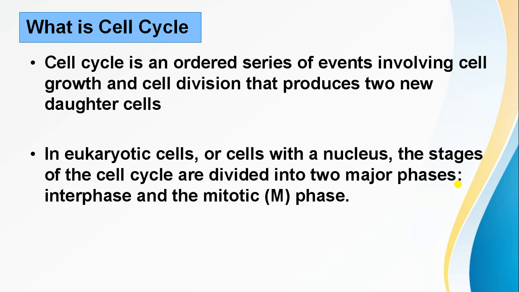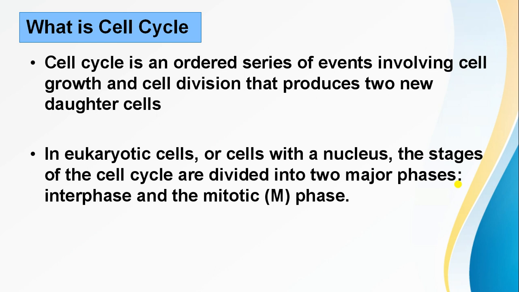All this leads to the production of two daughter cells. In simple terms, one cell divides to produce two cells, two cells divide to produce four cells, and four cells divide to produce eight cells, and this is all done by the cell cycle or cell division cycle.